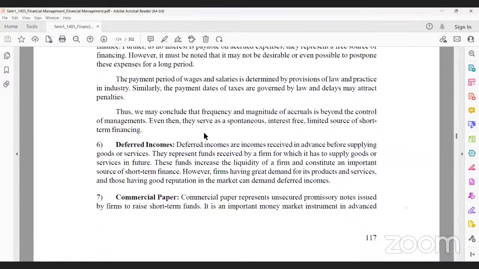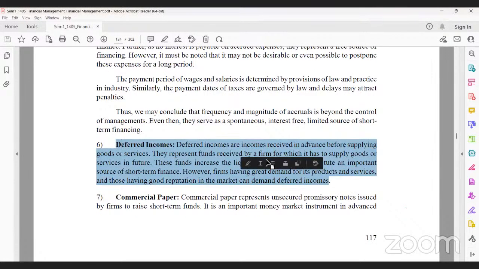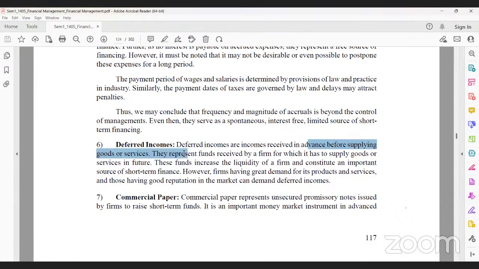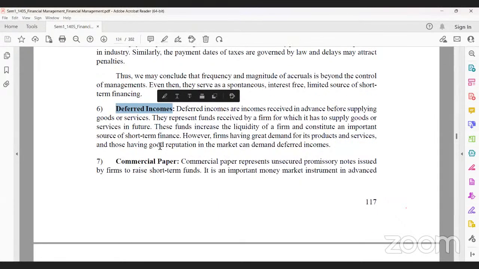Accrued expenses are one of the sources, and deferred income: so far we discussed that deferred income is also a source. Receiving advances before supplying goods or services. So Amazon Prime subscriptions, most subscriptions, these OTT channels, magazines, journals, right? Customers pay in advance before goods or services are supplied. It is also one of the sources, called deferred income.